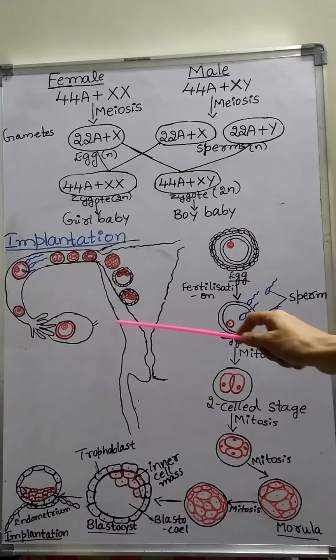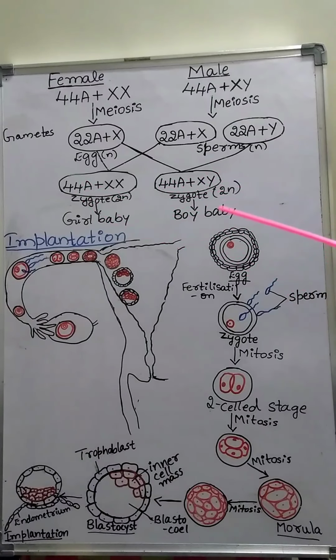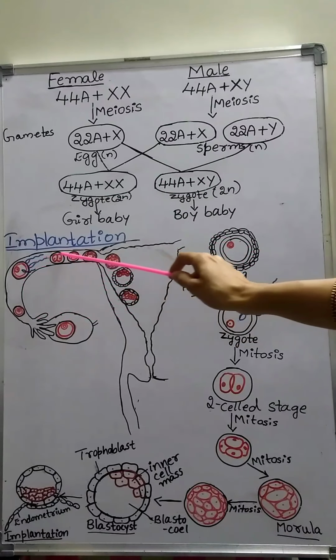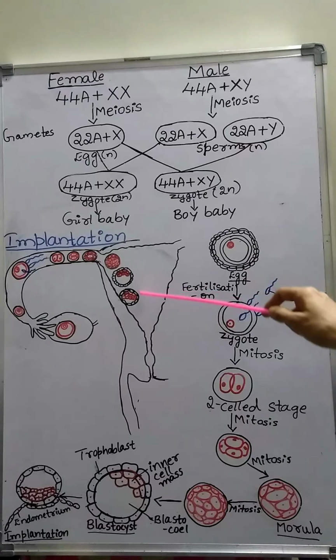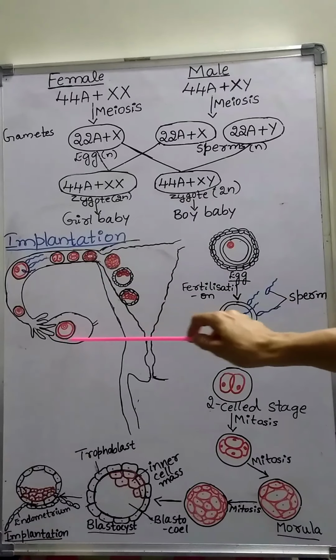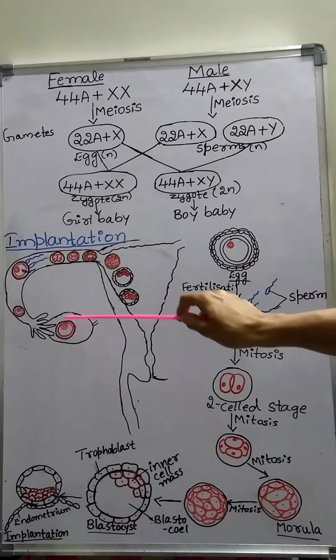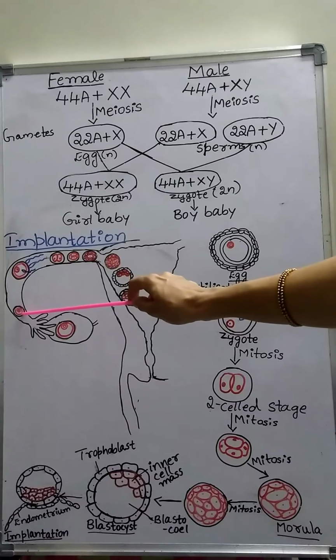After the fertilization, the zygote moves through the isthmus of the oviduct towards the uterus. See, this is the uterus. Within the ovary, the egg is produced and released by the process called ovulation on the 14th day of the menstrual cycle.